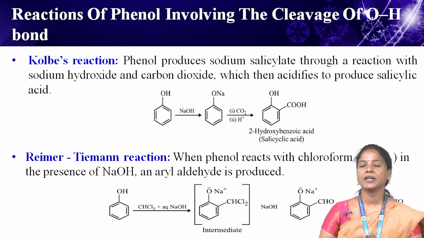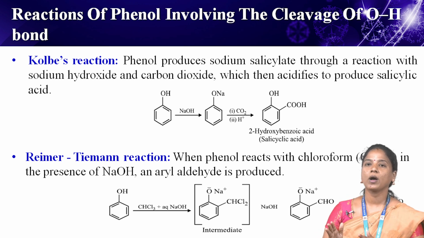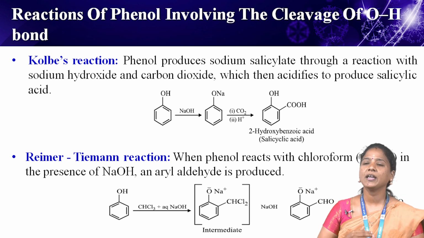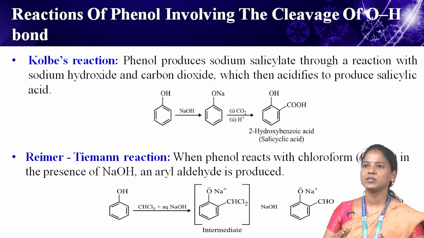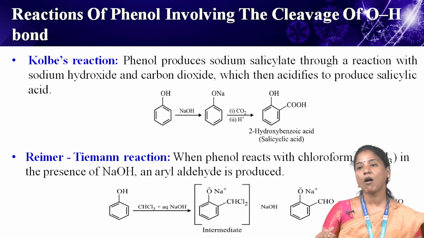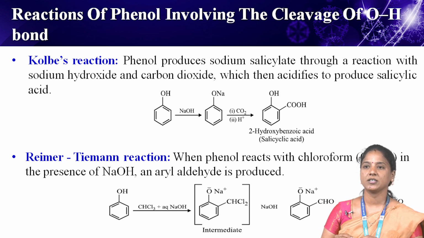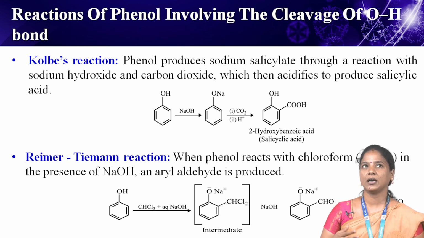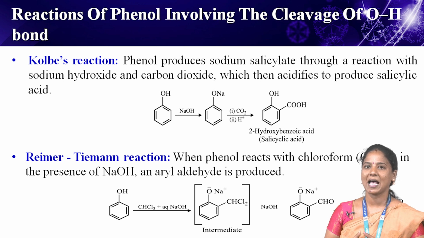The reactions of phenol involving the cleavage of the OH bond. The first one, Kolbe's reaction. Phenol produces sodium salicylate through a reaction with sodium hydroxide and carbon dioxide, which is then acidified to produce salicylic acid. In aromatic electrophilic substitution, the phenoxide ion formed with sodium hydroxide is more reactive than phenol, and it is thus acidified to provide hydroxy acids.